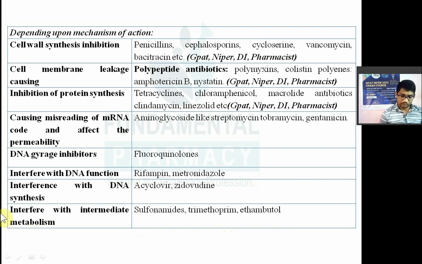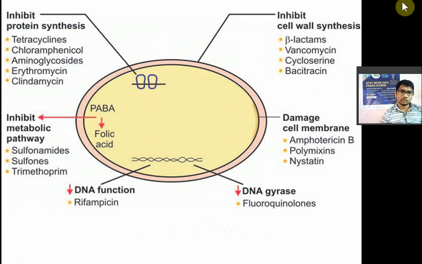Now we will see the classification again. Suppose this is your bacterial cell, and this pink part is the bacterial cell wall. This is known as the ribosomes and this is the genetic material of bacteria, DNA. Those antibiotics which inhibit cell wall synthesis are the beta-lactam antibiotics. In that you have penicillin, cephalosporin, carbapenem, meropenem etcetera. Then vancomycin, cycloserine, bacitracin. Some antibiotics will damage the bacterial cell membrane: polymyxin, amphotericin B and nystatin.